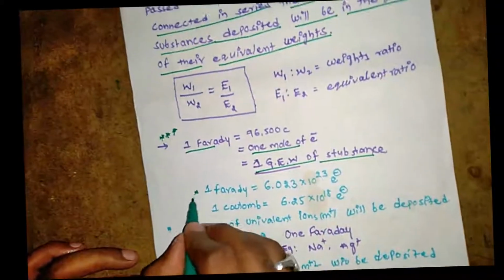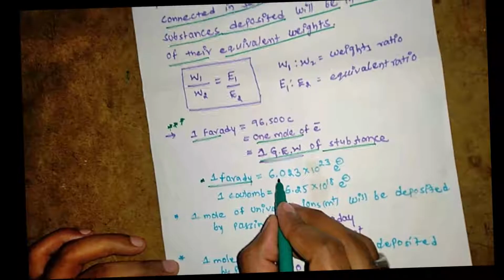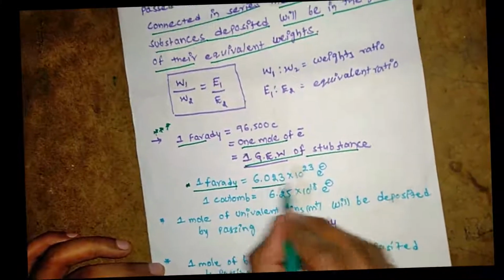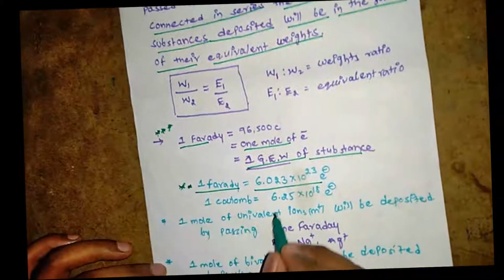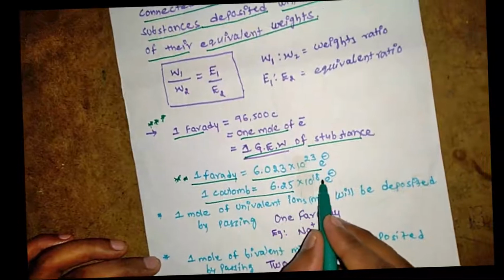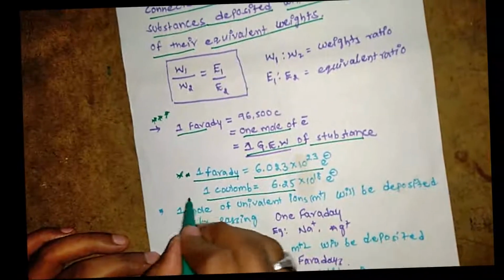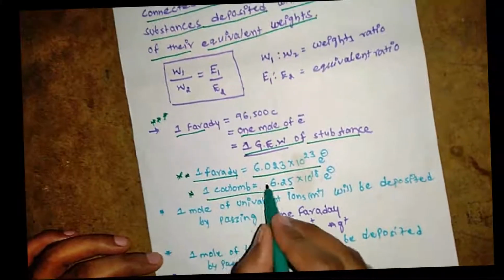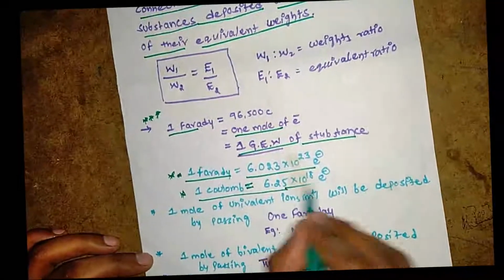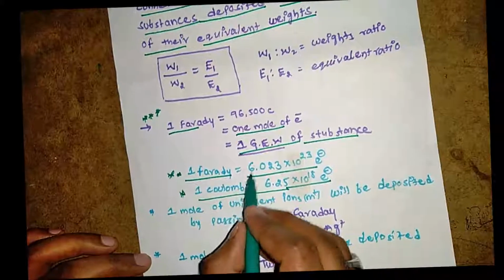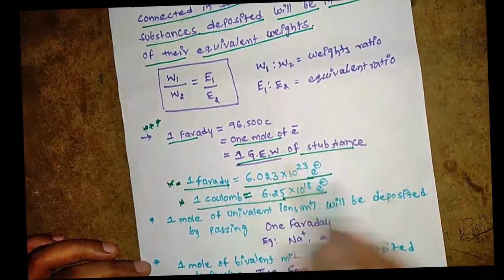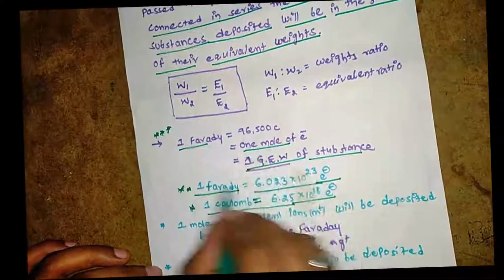Next, 1 Faraday equals 6.023 into 10 to the power of 23. This is also very important. And next, 1 coulomb equals 6.25 into 10 to the power of 18 electrons. So this is also very important. 1 Faraday equals 6.023 into 10 to the power of 23 electrons. So these points are very important.